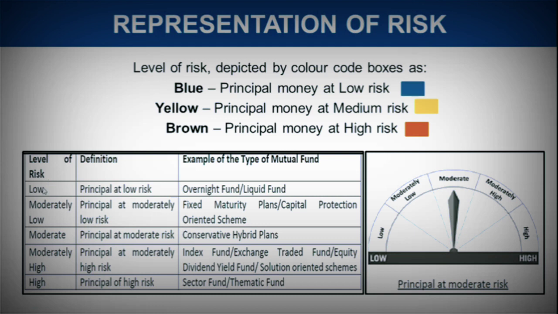Just go through it. If the level of risk is low, it means your invested principal amount is at low risk. Some examples of mutual funds having lower risk are overnight fund or liquid fund. Then moderately low, some examples are fixed maturity plans, capital protection plans. Moderate risk, example conservative hybrid fund. Moderately high, examples index fund, exchange traded fund, equity fund, solution oriented schemes. And high risk, examples sector fund, thematic fund.